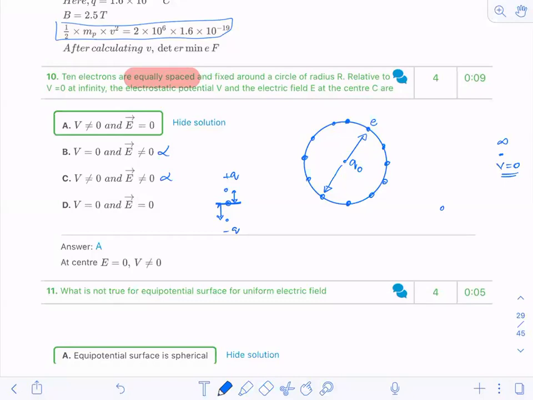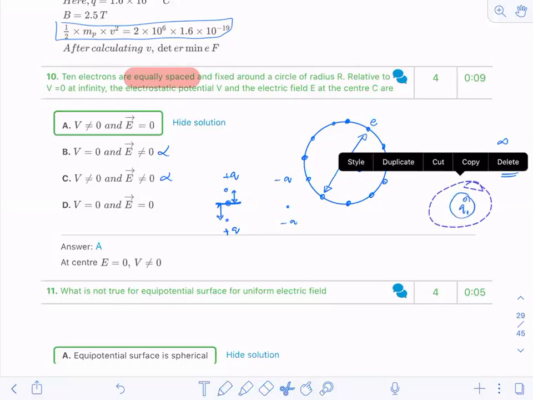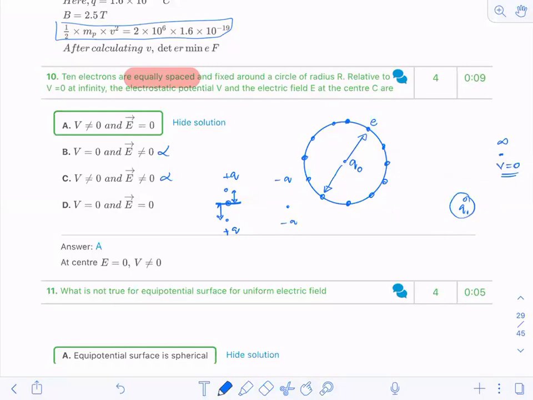But if the potential is due to both positive charges or both negative charges, you will have a potential because they are not cancelling each other. So to bring a charge from infinity to this point, you are supposed to do some work. So the potential is not zero. For the option where the field is zero but the potential is non-zero, option A is correct. Is it fine? Did you understand this now?